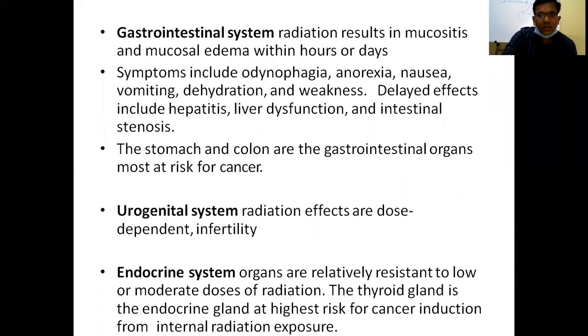What about the gastrointestinal system? Symptoms include odynophagia, anorexia, nausea, vomiting, mucositis, and mucosal edema. The stomach and colon are the gastrointestinal organs most at risk of cancer. In the urogenital system, infertility is the most common effect. In the endocrine system, the thyroid gland has the highest risk of cancer from radiation exposure.